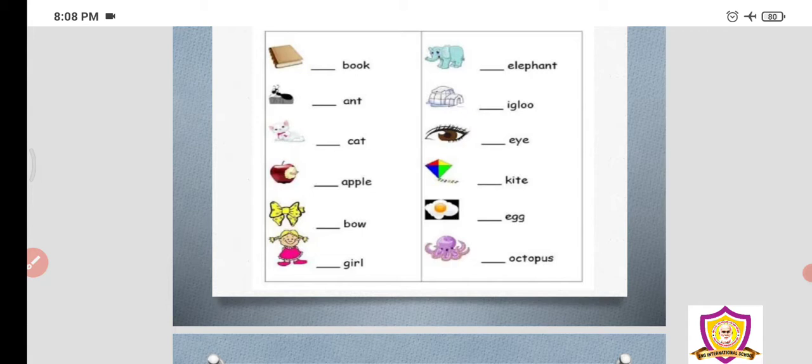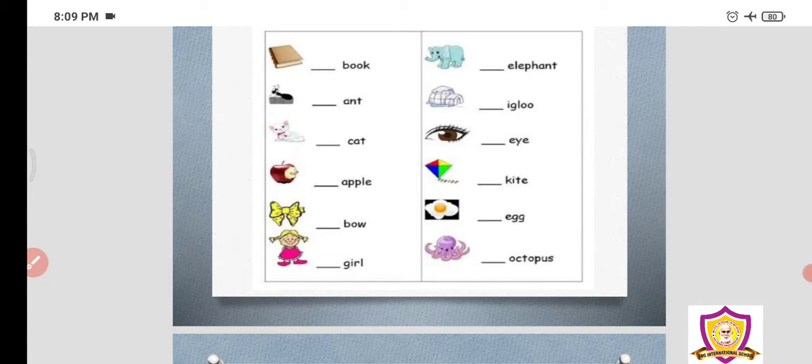Okay. Then K-I-T-E, kite. K is the first letter. Is K a vowel? No, K is not a vowel. K is a consonant. So we shall say a kite. We have to write a kite, a kite, that is better.